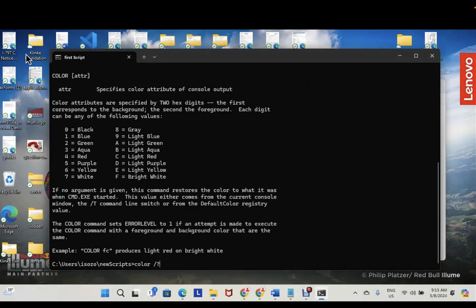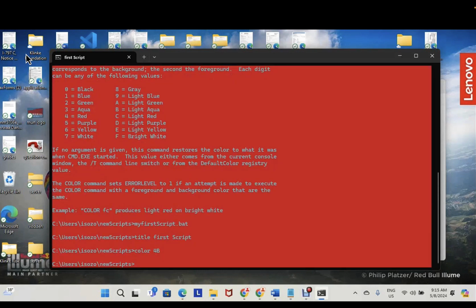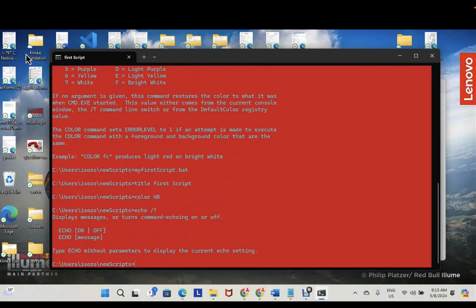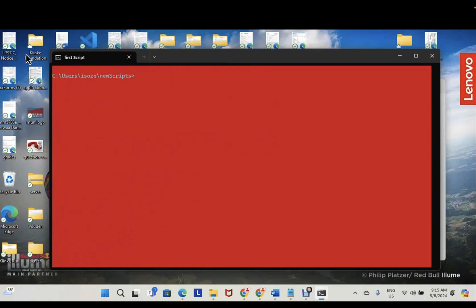Don't forget to save your file. So you see the results. So every command you want to learn about, you can just write the name of the command, / and then a question mark. And you get the definitions, descriptions, and parameters you can use.